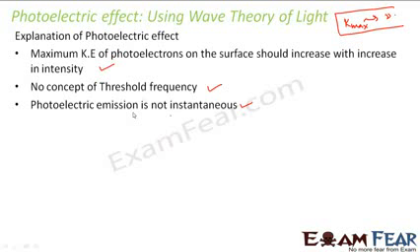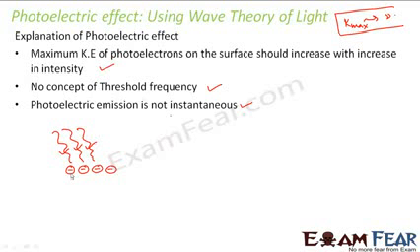the reason behind this was that as per wave theory, when light is falling on a metal surface, the energy of the wave is getting distributed over all the electrons which are present on the metal surface. Let us suppose there are many electrons present on the surface of the metal. So the energy is getting distributed between all the electrons.